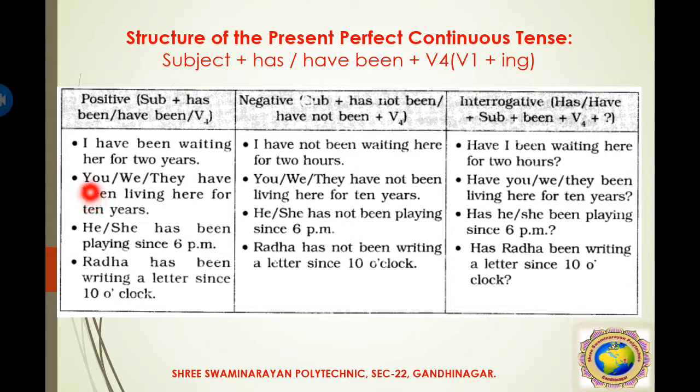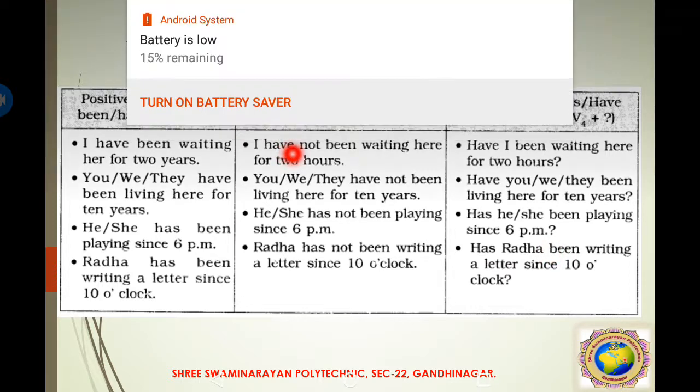So I will just clarify here that you, we, they have been living here. Here you, we, or they is the subject, have been is the helping verb, live becomes living. Same way, he, she has been playing. Radha has been writing a letter since 10 o'clock. So this way we can understand each and every part. Okay.